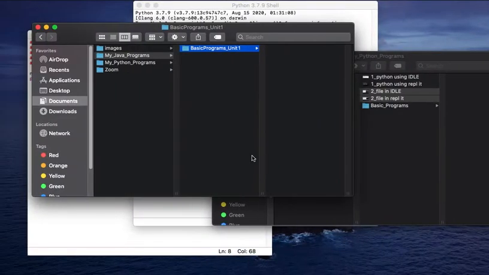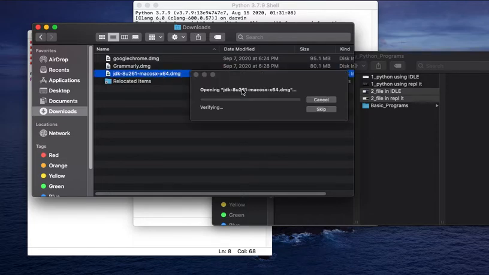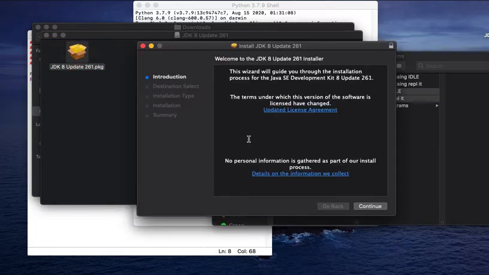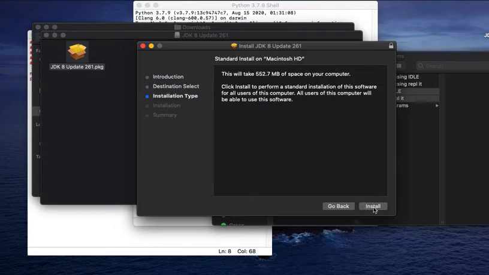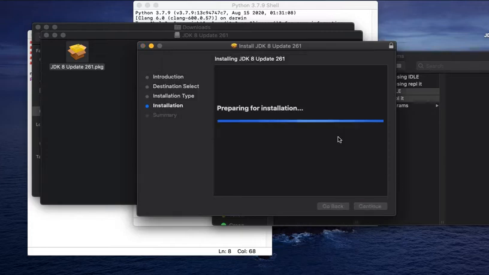So now I'm gonna go to the downloads. Where is it? Here it is. I'm gonna double click on this. Double click on this now. And just follow the instructions. Yep. Install software. It should not take long.